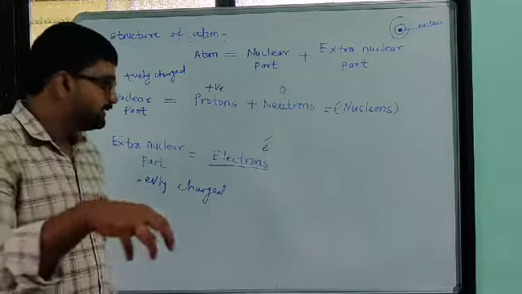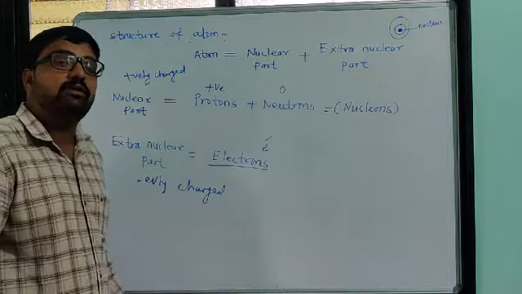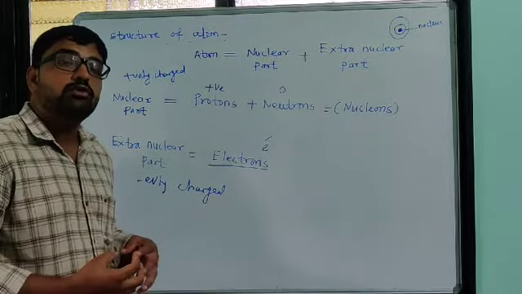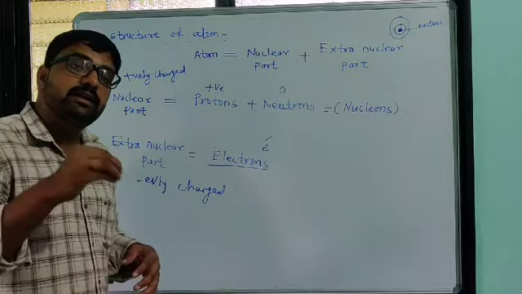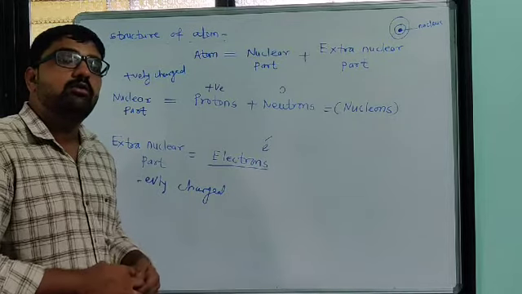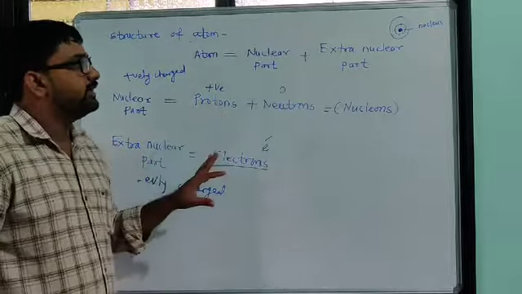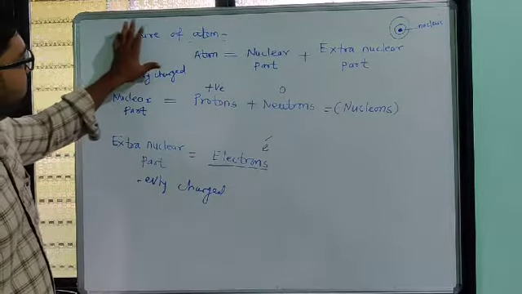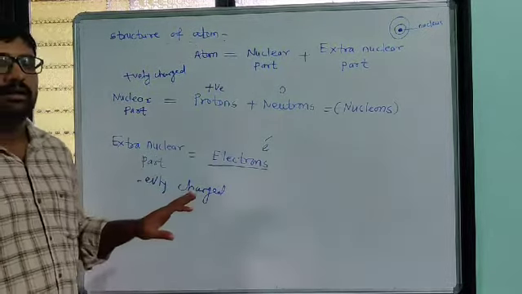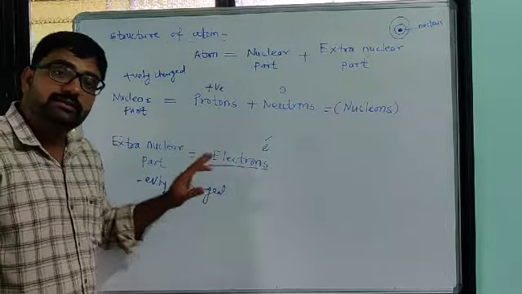Protons are heavier than electrons. Neutrons are also heavier than electrons. That is why the nucleus has more mass. Most of the mass is present inside the nucleus, so we say the whole mass of an atom is situated inside the nucleus. So the atom is made up of the nuclear part and the extra nuclear part. That much we studied in today's lecture.